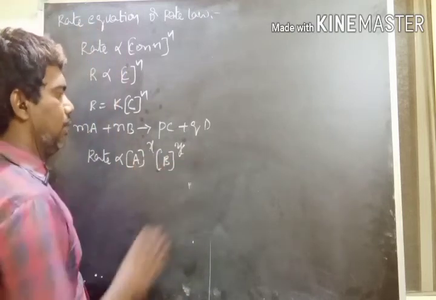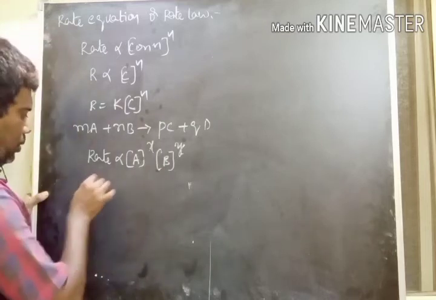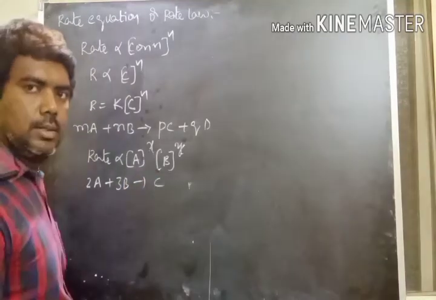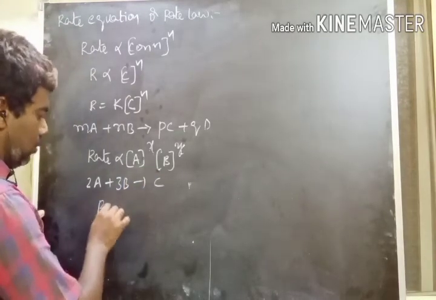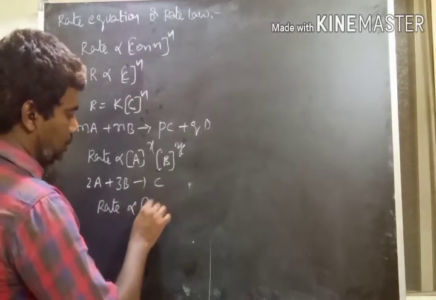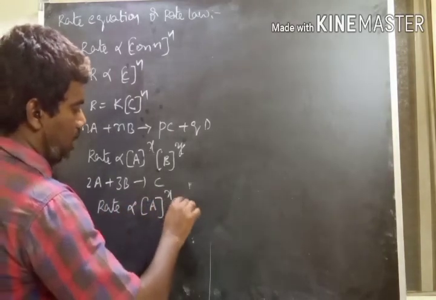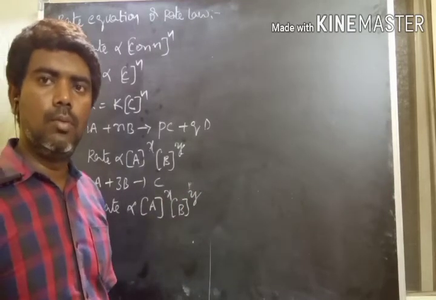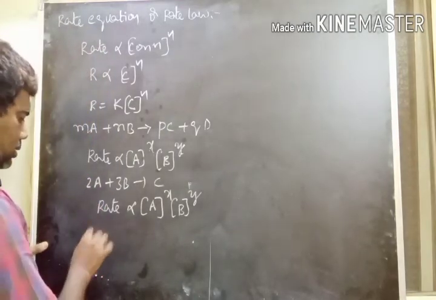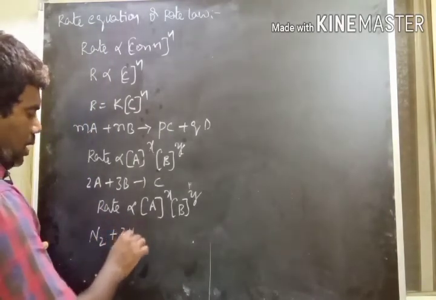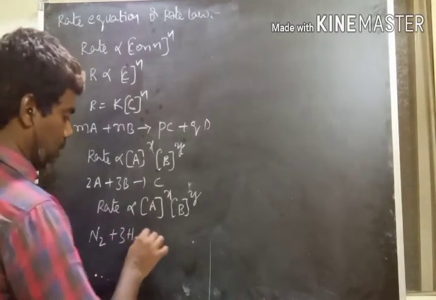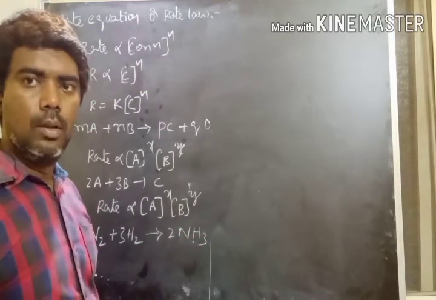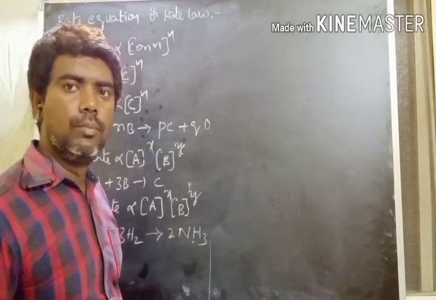Here X and Y. I will take one more equation, 2 moles of A and 3 moles of B convert into product C. Here also, according to the rate equation, the rate is proportional to A power X and B power Y. Otherwise, take the general equation N2 plus 3H2 gives rise to 2 moles of ammonia, the formation of ammonia from N2 and hydrogen.